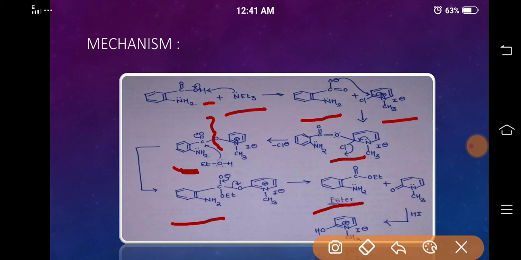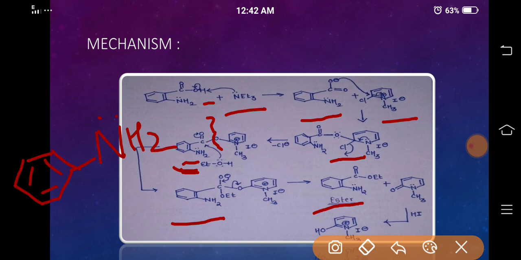So, students, one interesting part here: in the previous slide we saw amide formation. Here also an amine group is present. So why doesn't this amine attack the carbonyl carbon instead of the oxygen? Basically, this amine, having a lone pair of electrons, is connected to a benzene ring.